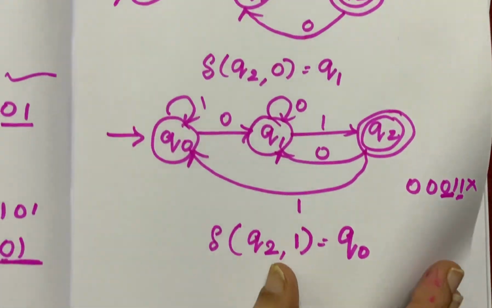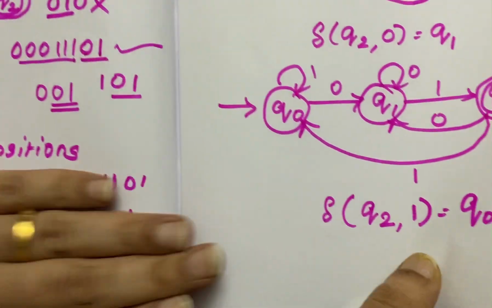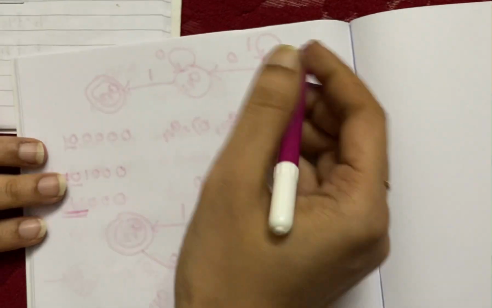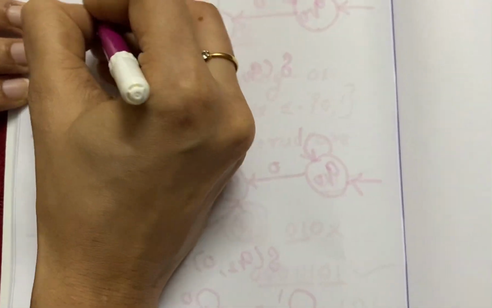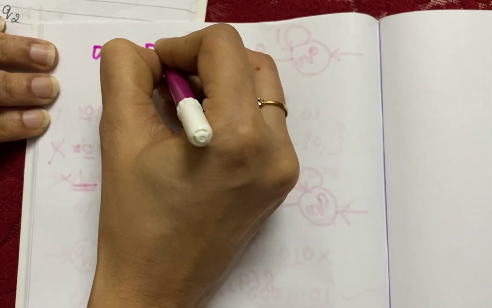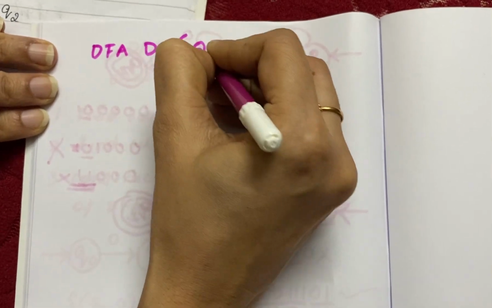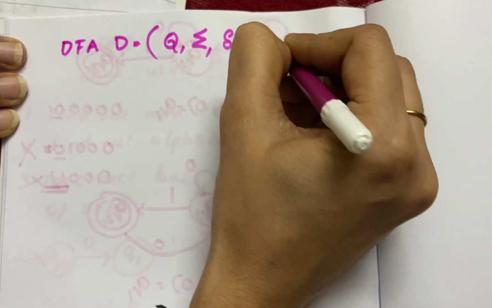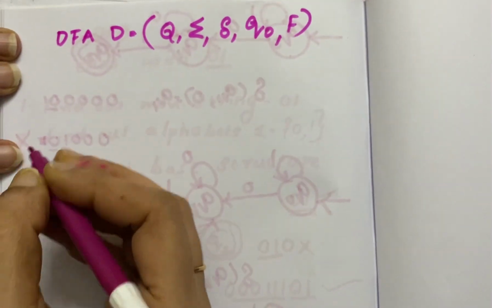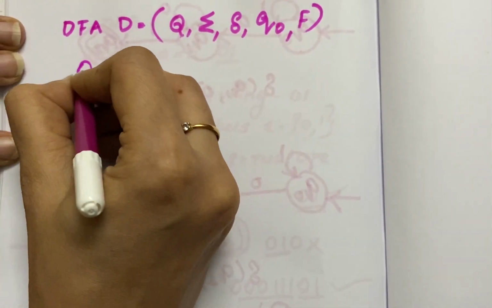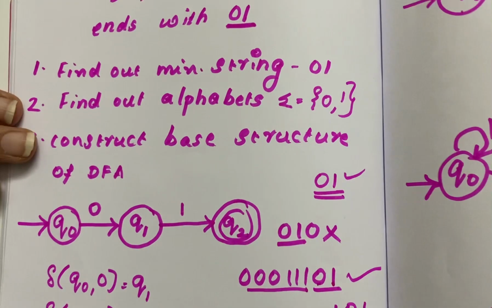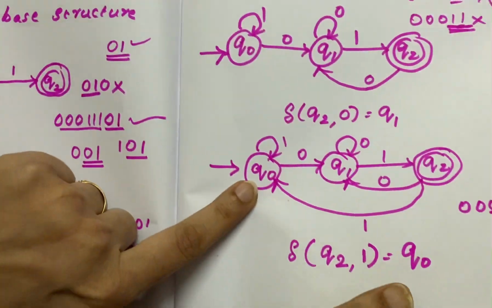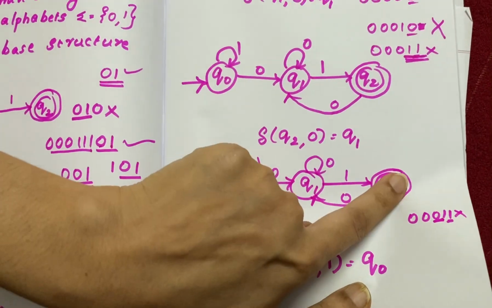Okay. Now once you have drawn this, you need to give the mathematical representation. So you know that the DFA D, you need to have a Q, sigma, delta, Q0 and F. So first Q, how many states you have occupied here? 3 states are there, Q0, Q1, Q2.